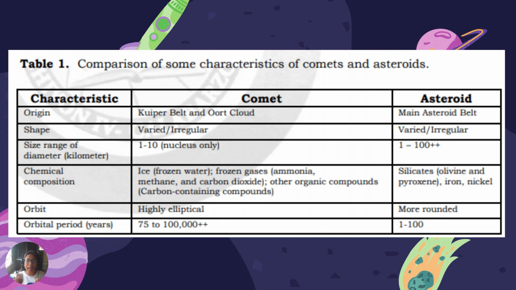Meaning to say, mas matagal ang ikot ni comet kaysa kay asteroid. Tingnan si asteroid. So, the asteroid is about 1 to 100 years only, in comparison with the comet, which has to revolve around 75 to 1,000 years. Okay? Para siya ay makakompleto ng isang orbit o isang revolution around sa isang, let's say for example, around the sun or around another planet. Okay, let's proceed.